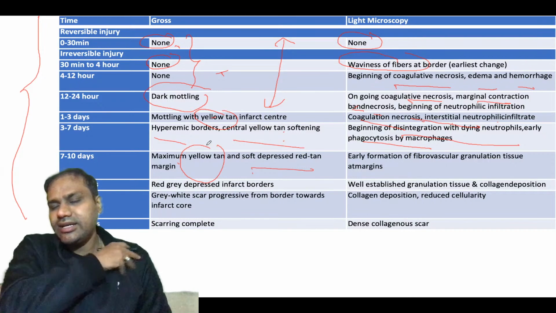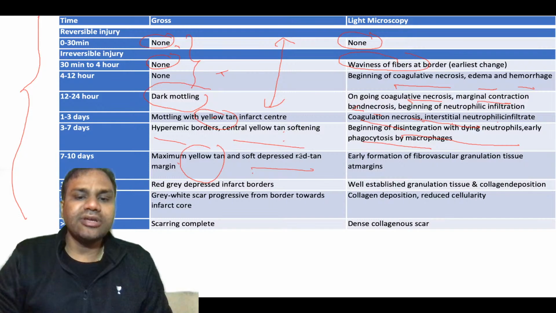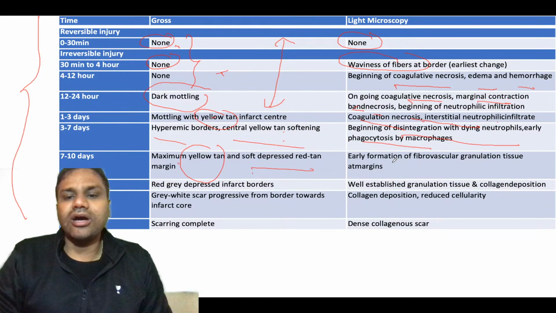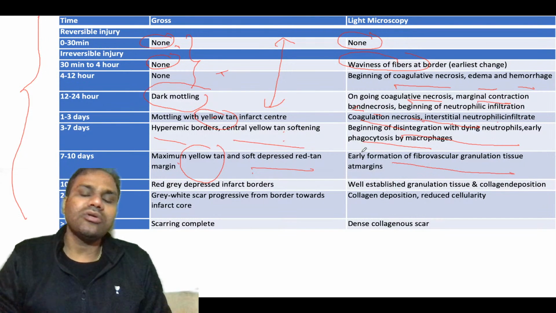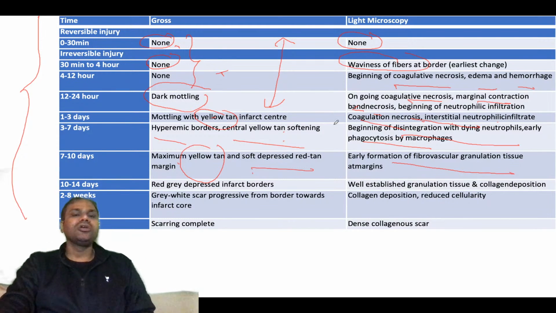So tan basically, tan मतलब yellow tan and red tan. So tan का बात किया तो there will be yellow tan and red tan. So early formation of fibrovascular tissue. Now after 7 to 10 days, after 1 week, granulation tissue starts forming. Okay, 7 दिन तक macrophages आ गए, अब granulation tissue start forming. From 10 to 14 days that will be red-gray depressed infarct border. There will be well established granulation tissue forming from 10 to 14 days.